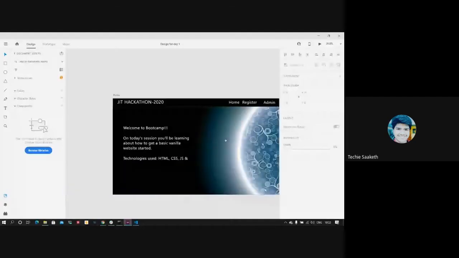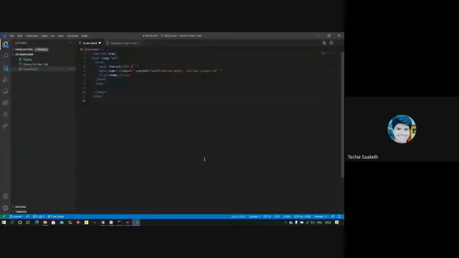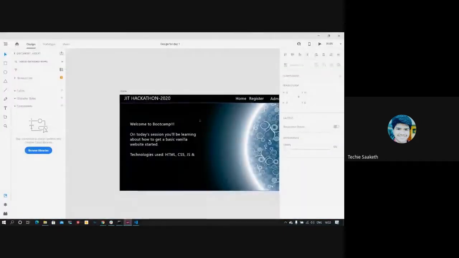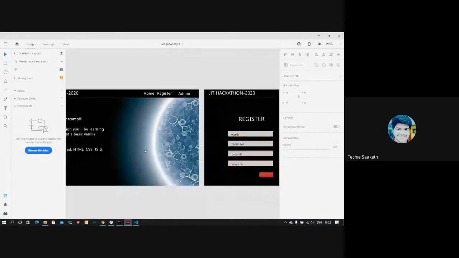So now we'll start implementing that navbar, first implement that part. A div is something which groups a set of elements. So I'll be placing a div, and then inside that div, I'll be placing a div for JIT Hackathon 2020, and another div for the rest of the three links.